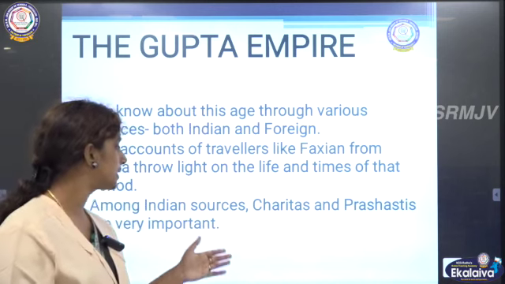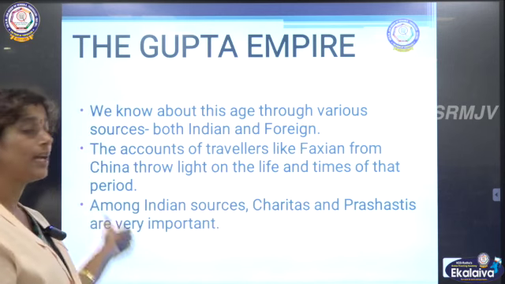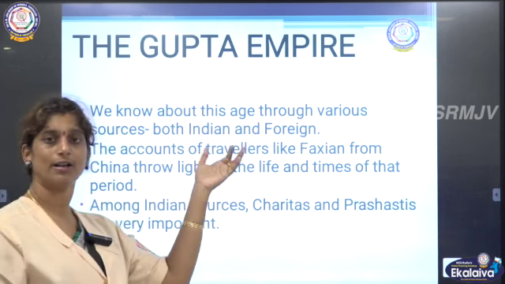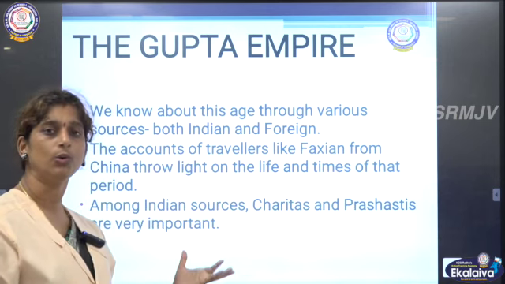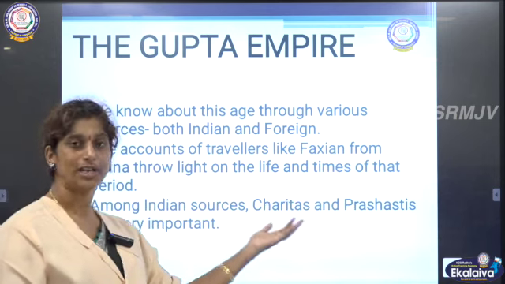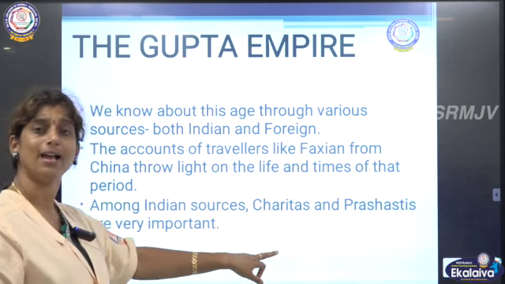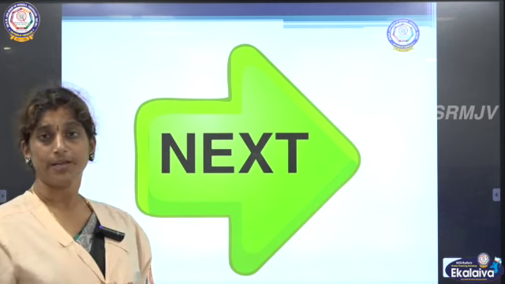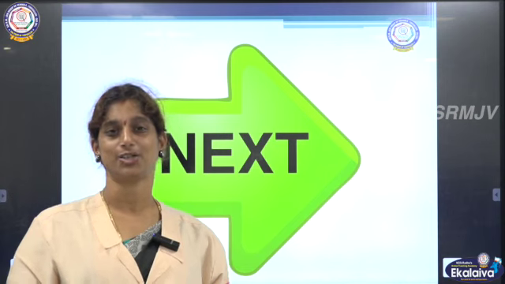Among Indian sources, Charitas and Prashastis are very important. So apart from the foreign travelers' accounts, we also have our own literary sources called Charitas and Prashastis. From these also we have got to know about the Gupta period, which we are going to see in our further coming sessions.